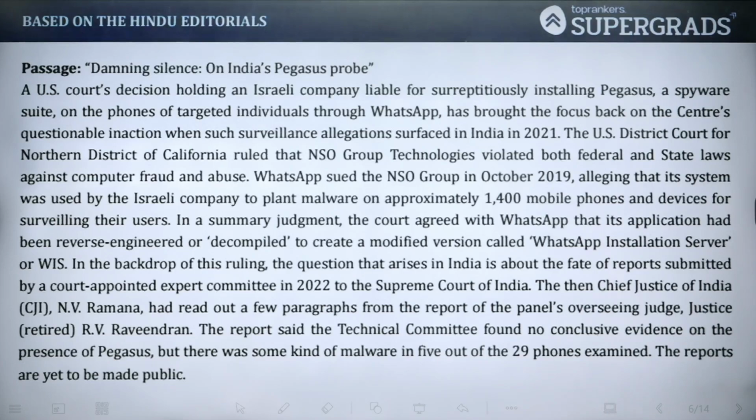Again, I would want you guys to click a picture of this article. The name of the article is Damning Silence on India's Pegasus Probe.